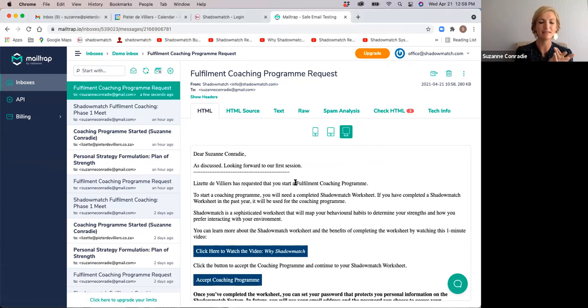Now, keep in mind that the coaching programs are based on the Shadowmatch worksheet. It's therefore important that every client should complete the worksheet. And if a client has never completed the worksheet before, the system will automatically send them a link to complete the worksheet in this email. Should the client already have completed the Shadowmatch worksheet in less than 12 months, the system will automatically source their results and make it available to the coach.